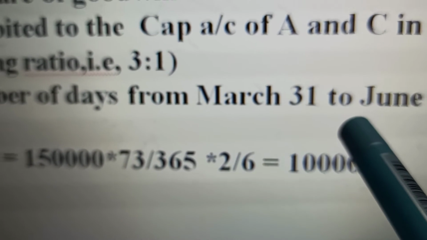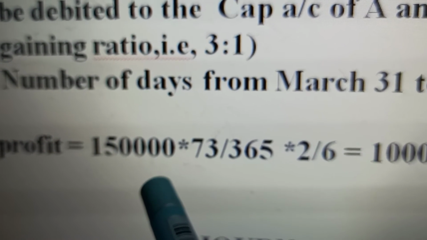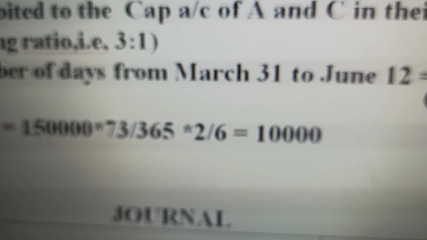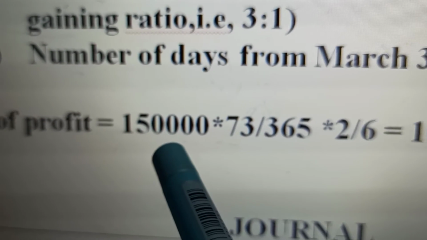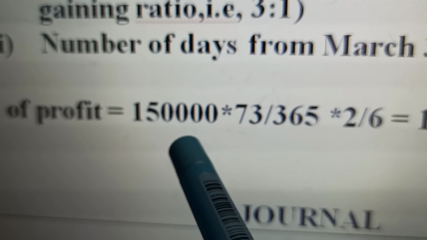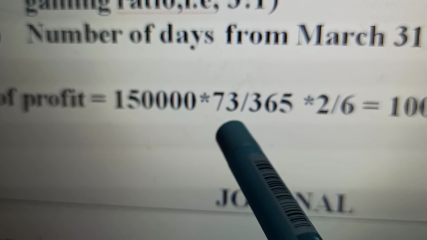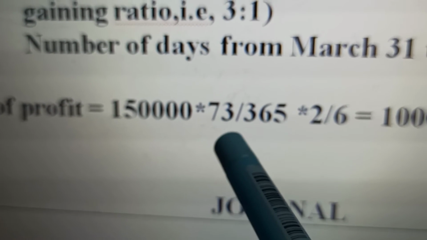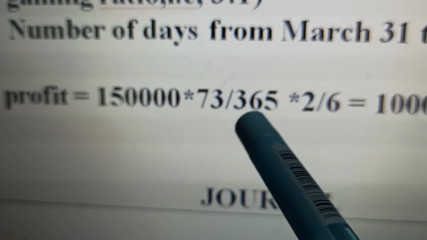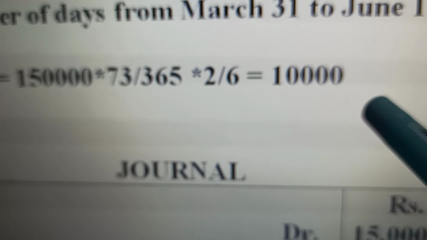If for a period of 365 days the profits were 1,50,000, what will be the proportional profit for 73 days? That is 1,50,000 into 73 by 365 into his 2/6 share, which comes to rupees 10,000.